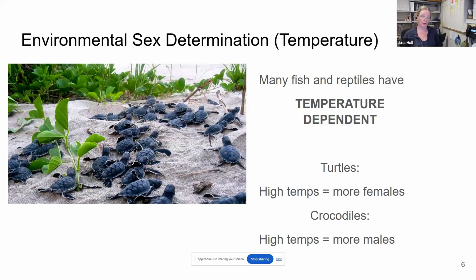All right, so we can also have environmental sex determination. Some fish and most reptiles have temperature-dependent sex determination. So our friends, the sea turtles here, under higher temperatures, the probability of those eggs developing into a female increases. For crocodiles, higher temperatures increases the probability of those eggs developing into males. And so with the effects of climate change, the gender ratio we're expecting to skew more toward male, which can have some long-term effects on the viability of populations in the future, because female reproduction is the limiting factor for population growth.